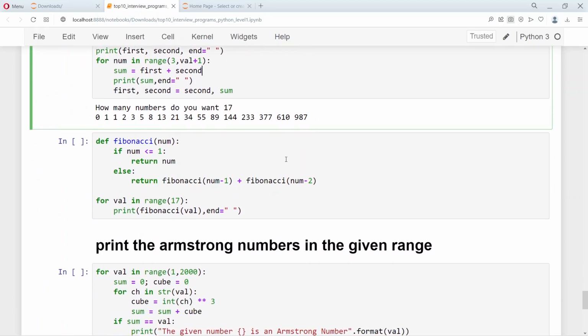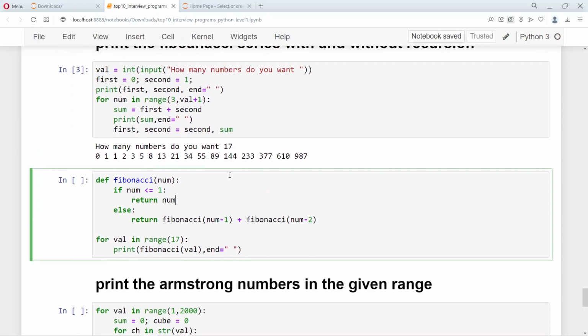Now the same thing can be done a little more logically and a little more clearly using recursion. So here the idea of the Fibonacci series is the sum of the previous number and the number before that.